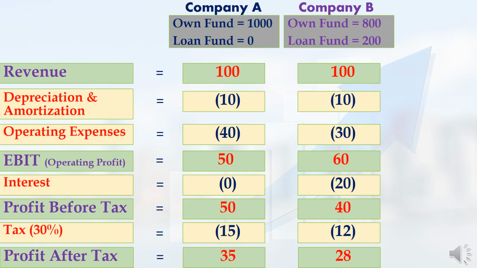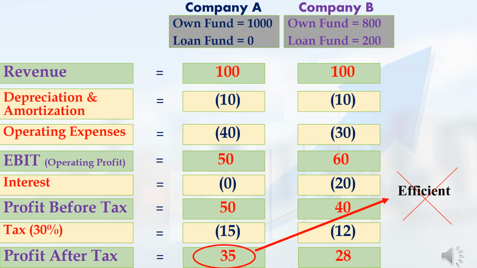Similarly, profit before tax for company B is 40 rupees. If I deduct tax of 12 rupees, then the balance I will get is 28 rupees. That is, profit after tax for company B is 28 rupees. In our example, company A is earning more profit than company B.